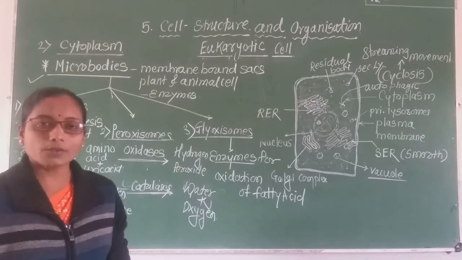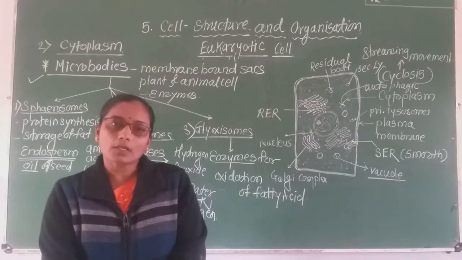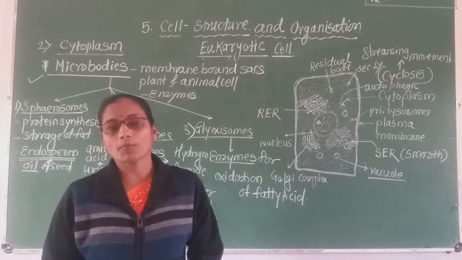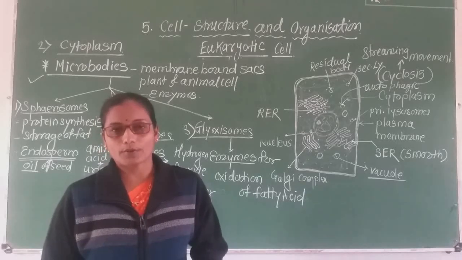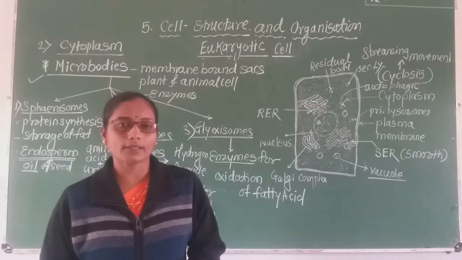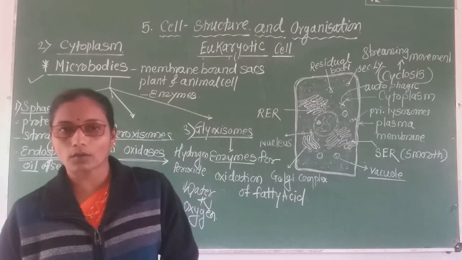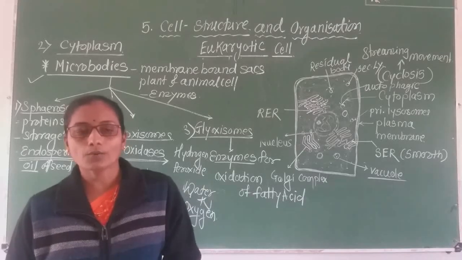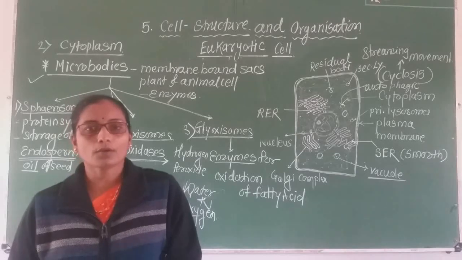I think you are very clear about these cell organelles. We studied the endoplasmic reticulum, then the Golgi complex, and after that the vacuoles and the microbodies. In the next video we will study the further cell organelles present in the animal cell. Still, you have to remember all these structural and functional points and make your notes.